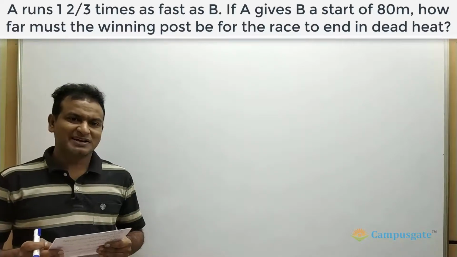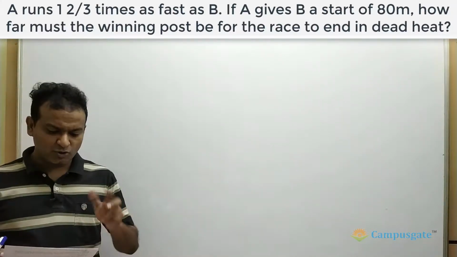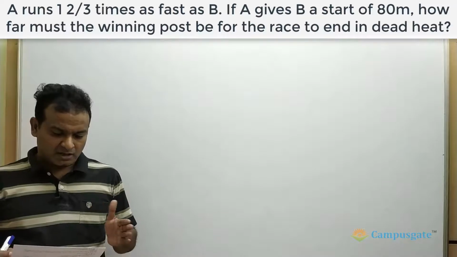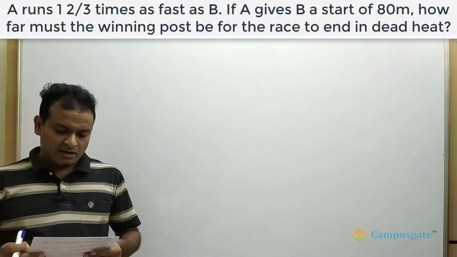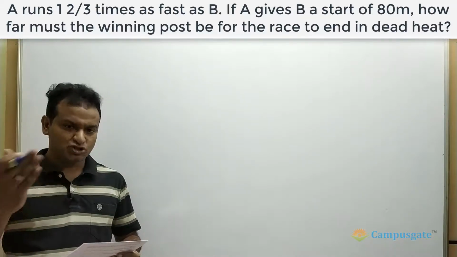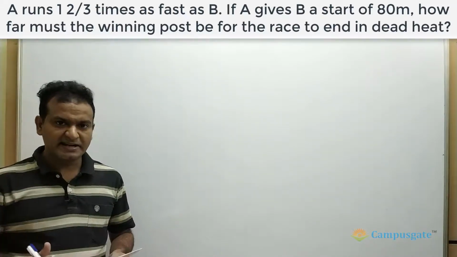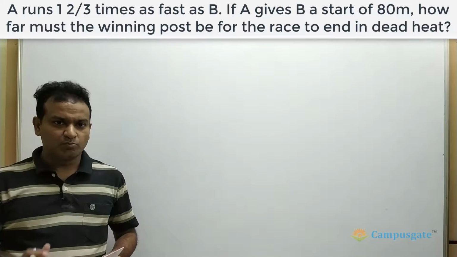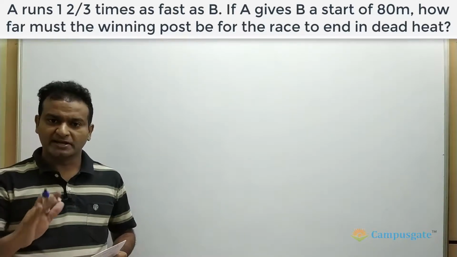Hi, in this question it is given that A runs 1 2/3, that's a mixed fraction, times as fast as B. If A gives B a start of 100 meters, how far must the winning post be so that the race ends in a dead heat? So dead heat means both the runners reach the finishing point at the same time.